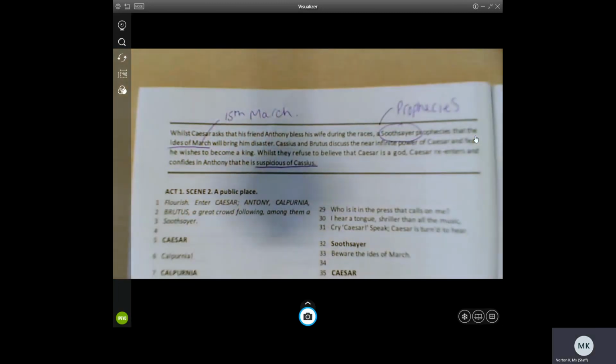So he tells them this is the date. He says something bad is going to happen on that date. So you should be wary, you should be on edge.